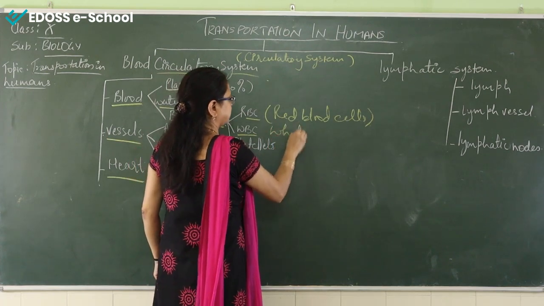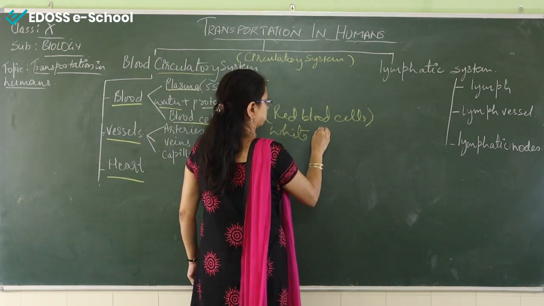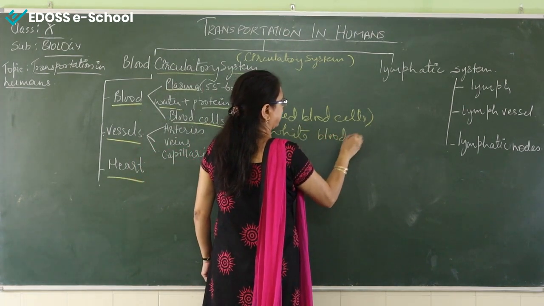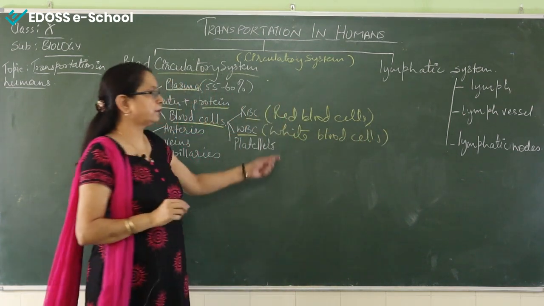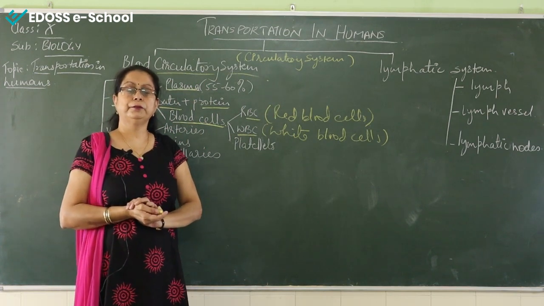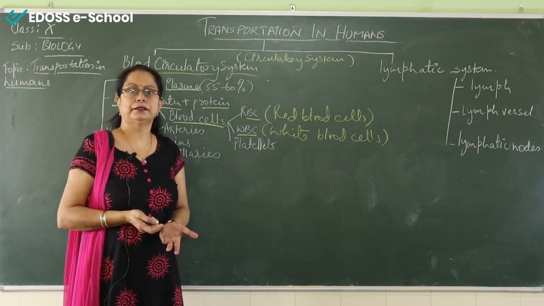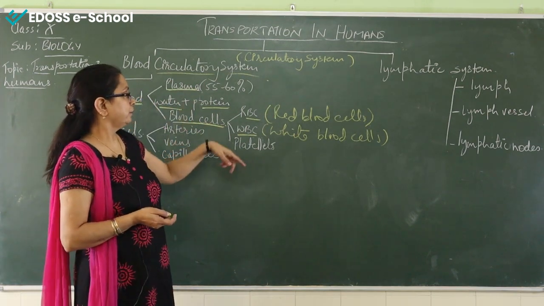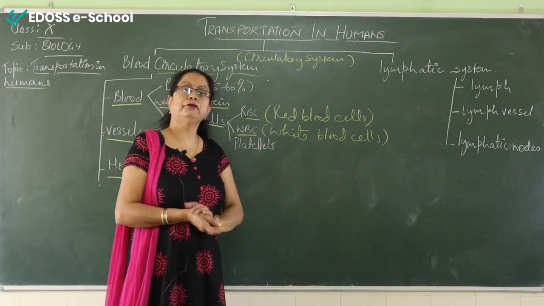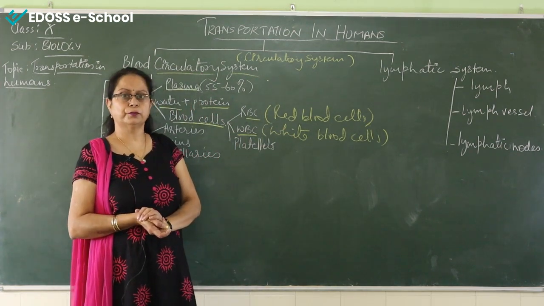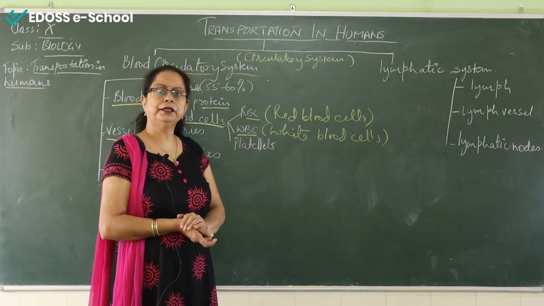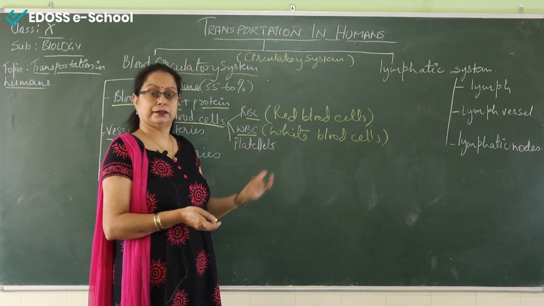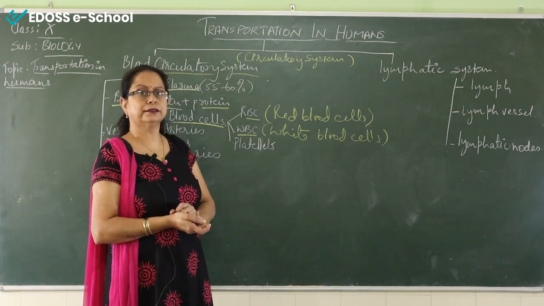Now next is WBC. WBC is white blood cells, and it again has a main specific function. White blood cells provide immunity to the body. Immunity means the internal strength that makes a person fight against the invaders or the infectious microbes. So very important, WBC provide the immunity or strength or the power to the body to fight against infections.